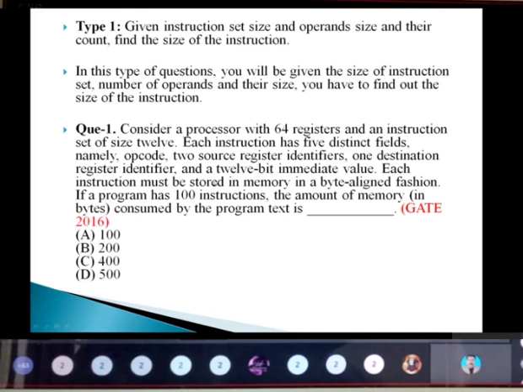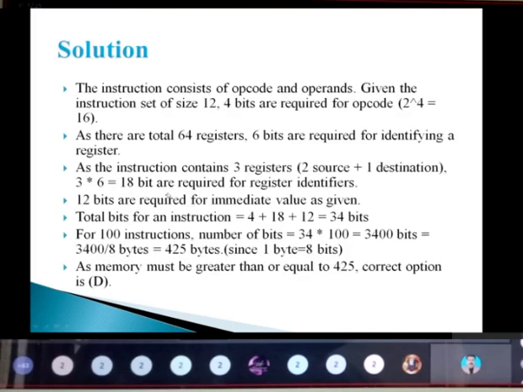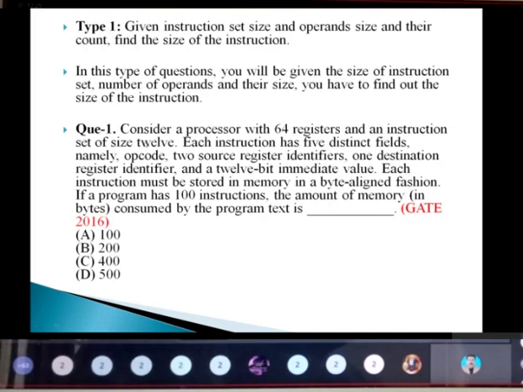Each instruction must be stored in memory in a byte aligned fashion. If a program contains 100 instructions, what will be the amount of memory, which we need to calculate in bytes? We know 1 byte equals 8 bits; you need to keep that in mind. This is the memory consumed by our program text, which we need to calculate based on the given data. In the question itself they have given the instruction set size of 12.